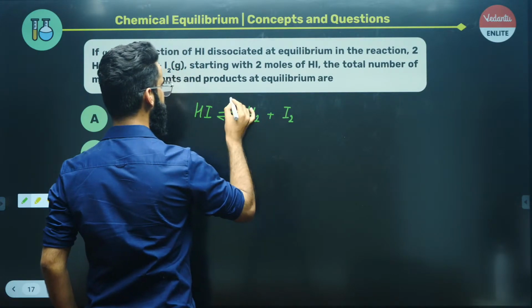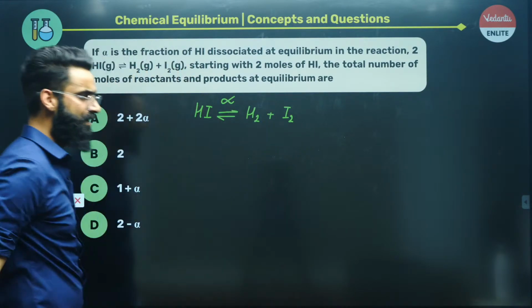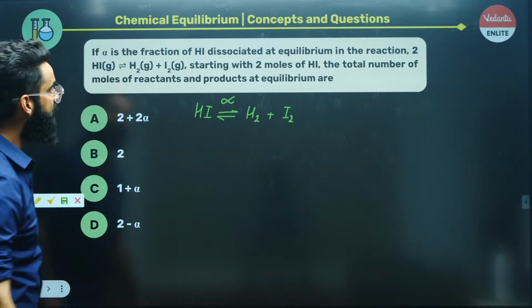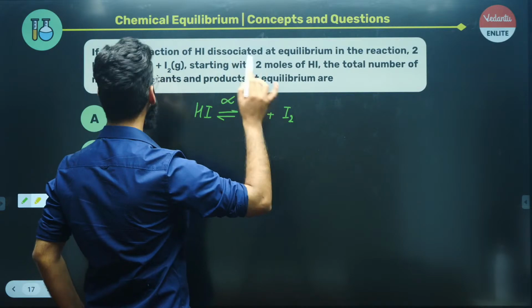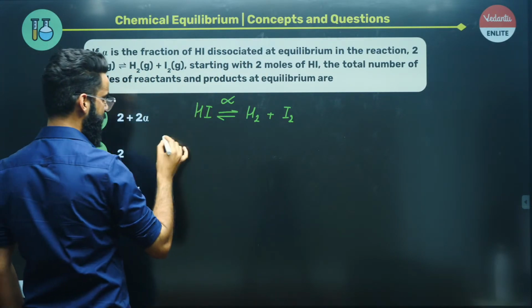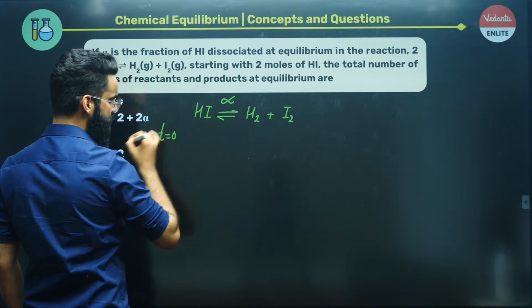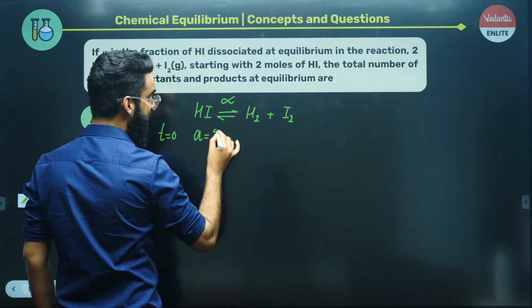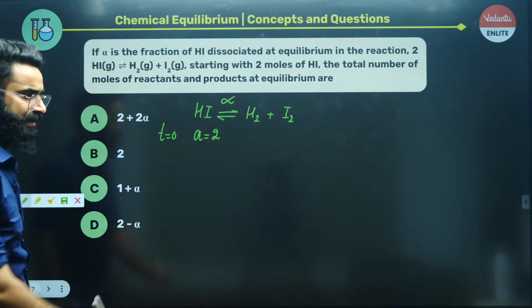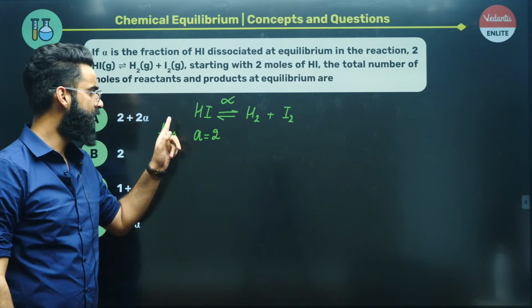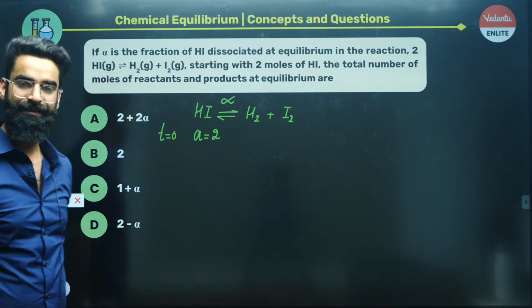I'm assuming the degree of dissociation for HI over here is alpha. This is something which I'm assuming. Starting with 2 moles of HI, find the total number of moles of reactants and products at equilibrium. All right. See guys, at time t is equal to 0, initially as per the question, we have got 2 moles of HI in the container, right? At time t is equal to 0, initially we have got 2 moles of reactants in the container.